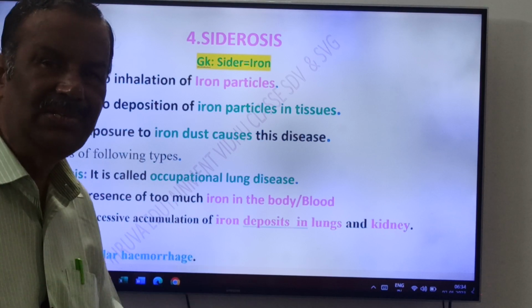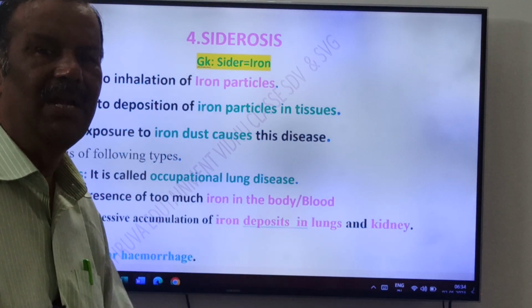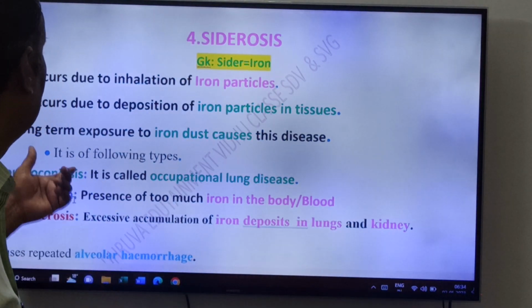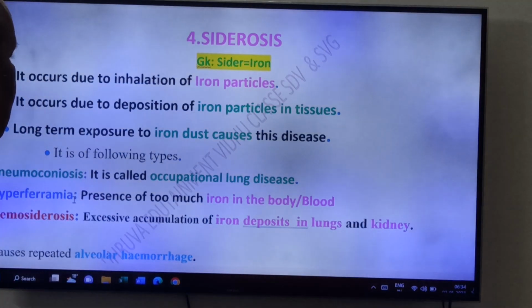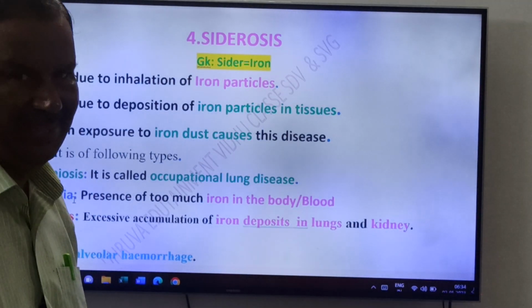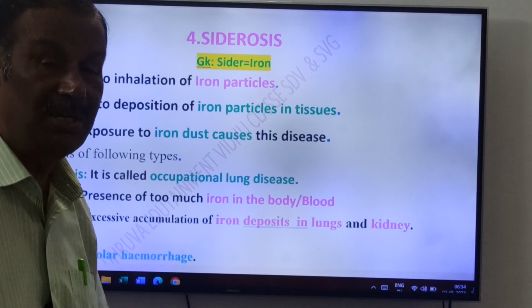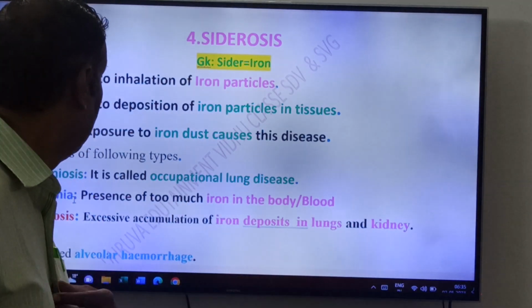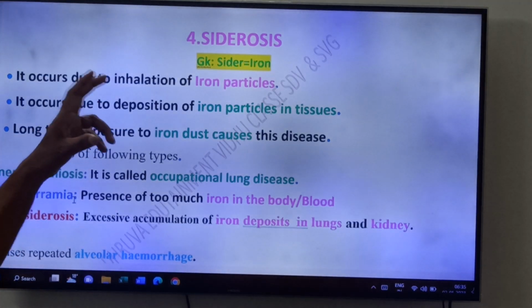It is not only a lung disease, friends. The iron particles may also enter into our tissues, friends. Long-term exposure to iron dust causes this disease. So it is of the following types. We have three types of siderosis, friends.